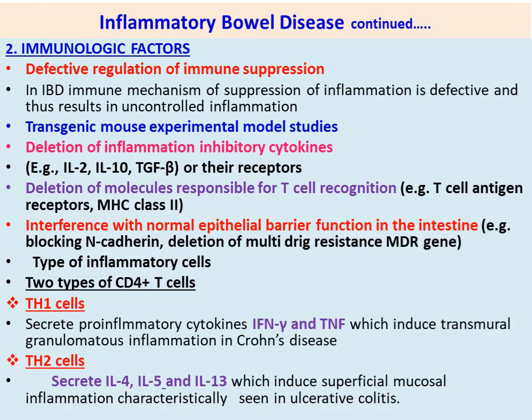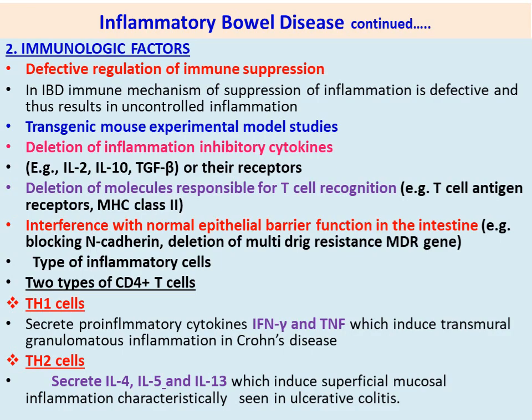Examples: blocking N-cadherin, and deletion of the multi-drug resistance MDR gene. So normal barrier function in the intestine gets interfered with by these.